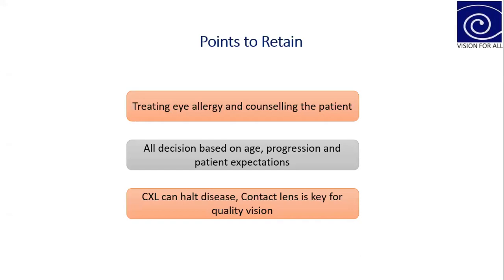So even in mild cases, keratoconus has very high aberrations, especially spherical aberration and coma, that would be more at night time.